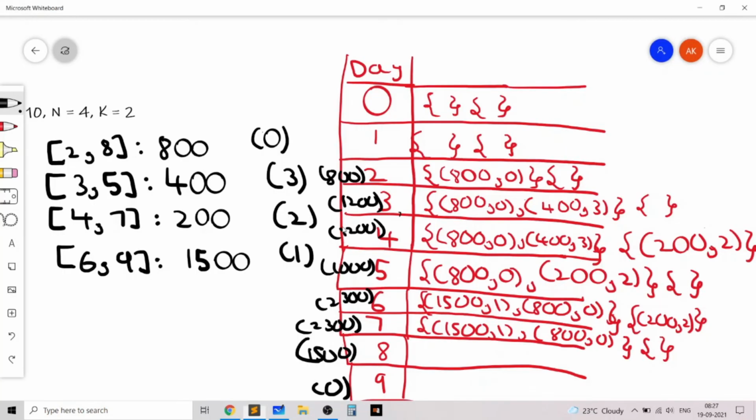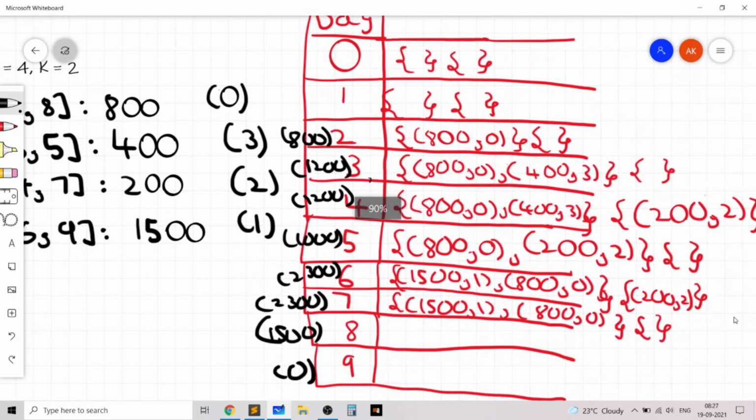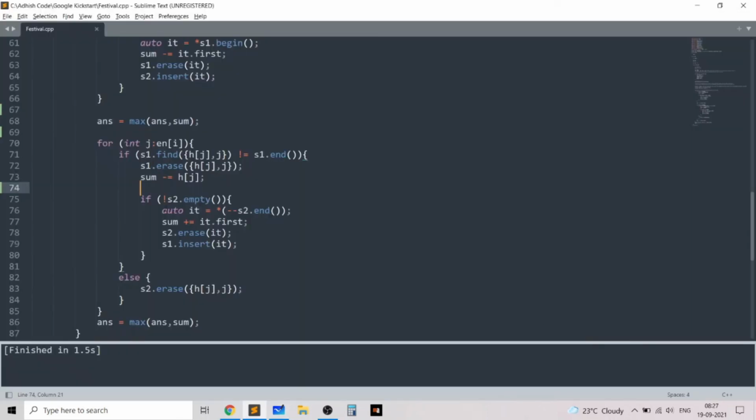So basically the reason why we do this is because once 400,3 has gone, on day 5 400,3 ends, and that's why we remove 400,3 and we shift 200,2 to the first multiset. So that's what we are doing, we are erasing the last value. So we take the largest value from the second multiset and shift it to the first multiset.